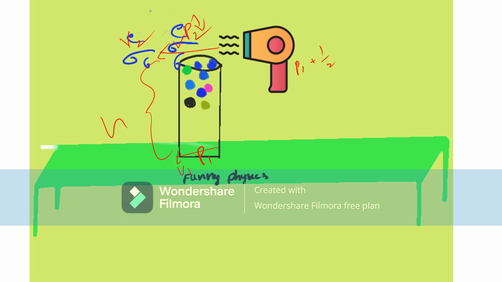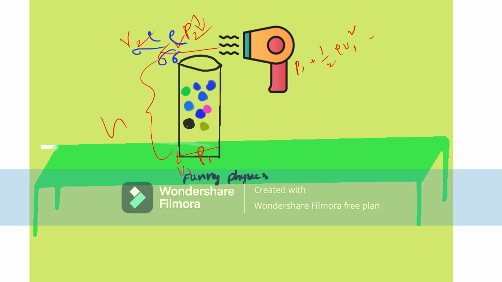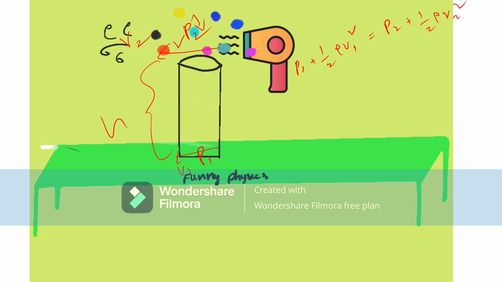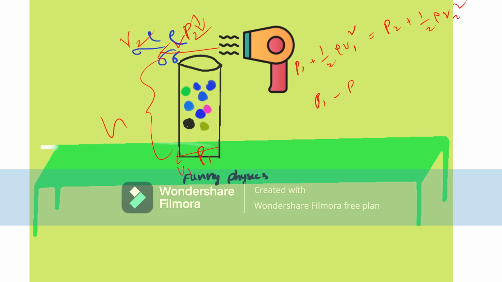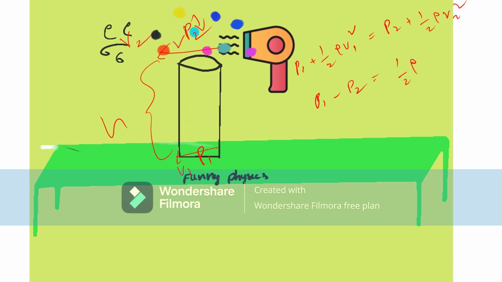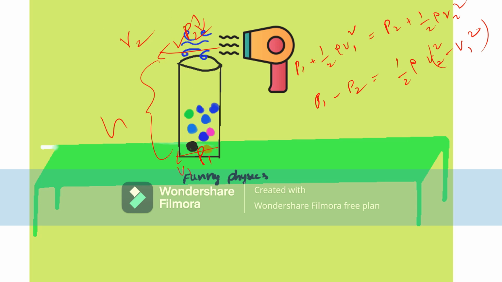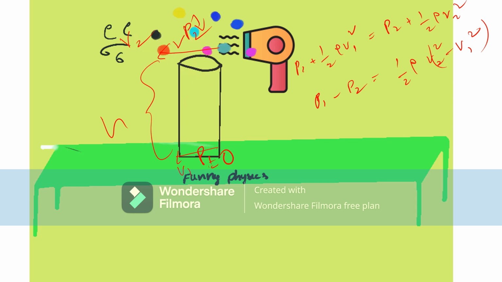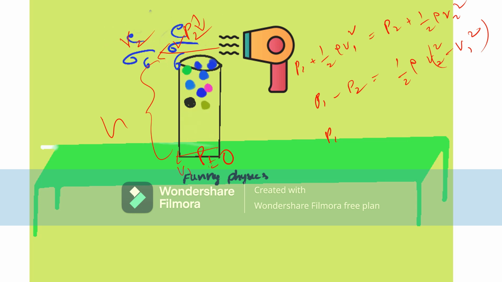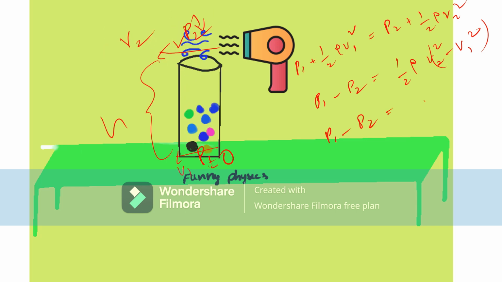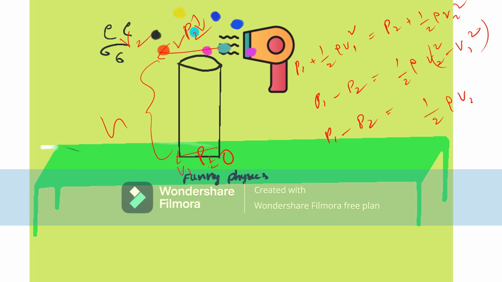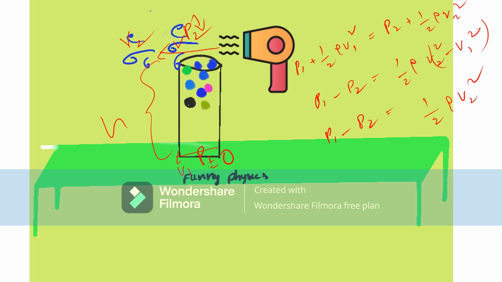So P1 plus half rho V1 square is equal to P2 plus half rho V2 square. From this, P1 minus P2 is equal to half rho V2 square minus V1 square, right? Here velocity V1 is 0. So P1 minus P2 is equal to half rho V2 square, right?